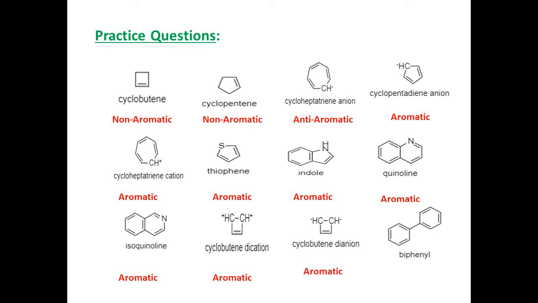Now in biphenyl, 2 benzene rings are connected through a single bond. Both benzene rings are aromatic, so the molecule is aromatic. Phenanthrene. In phenanthrene, 3 benzene rings are fused together. Benzene ring is aromatic, so the whole molecule is aromatic.